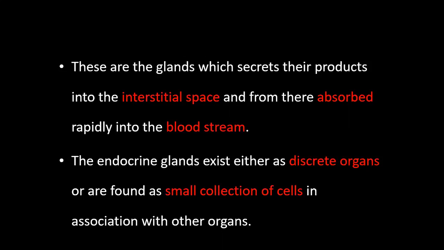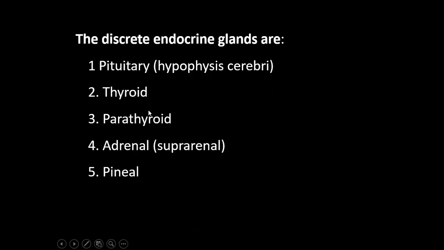The endocrine gland exists either as discrete organs or found as small collection of cells in association with other organ. So it may exist either as a discrete organ or collection of cells. The discrete endocrine glands are pituitary gland, thyroid gland, parathyroid gland, adrenal gland, pineal gland.